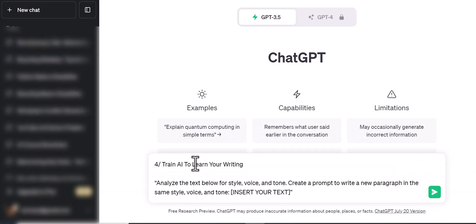Okay, prompt number 4 is very, very cool. It is really going to help you get the style of anybody you like, anybody who's writing persuasive copywriting.